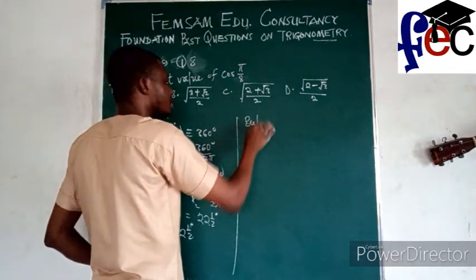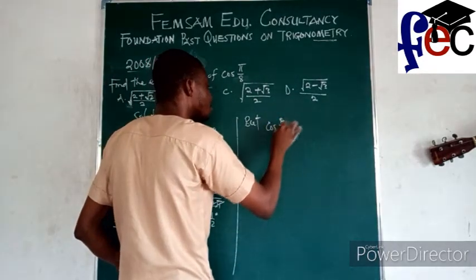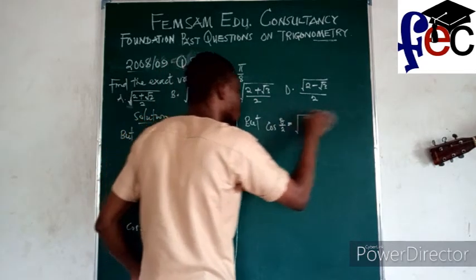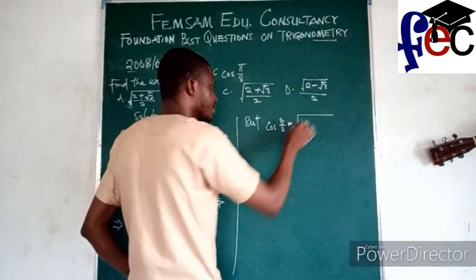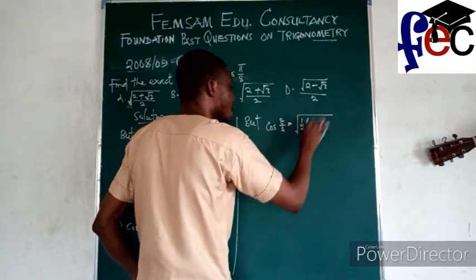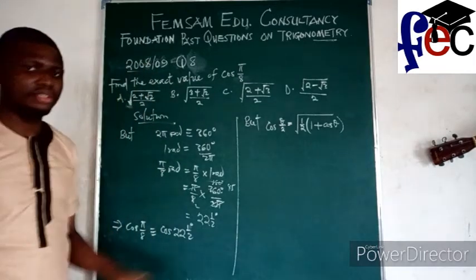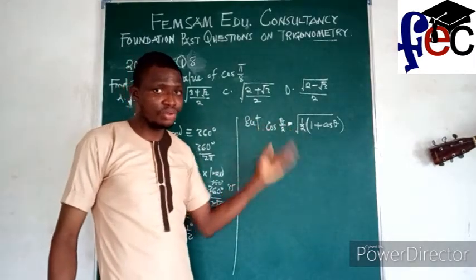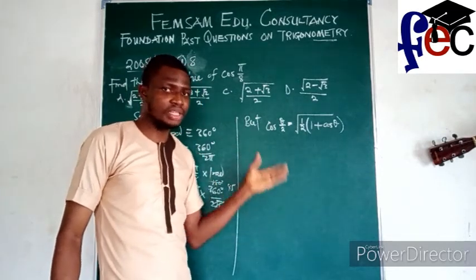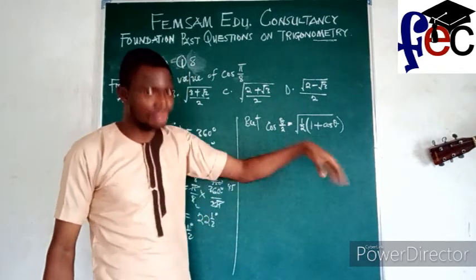But I will write it directly now. Cos theta over 2 is equal to what? Can you still remember? That is square root of 1/2 times 1 plus cos theta. In case you cannot remember this, just follow it the other way, step by step. Okay? Do cos 2 theta, which is the same thing as 2 cos squared theta minus 1. Then make cos theta the subject of the formula.